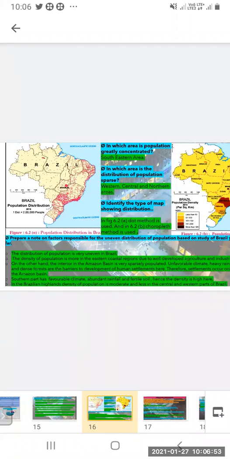It's very less. West, central, and north. You can see that this western side, central, and northern side, very less dots you can see. That is very less population you can see there.